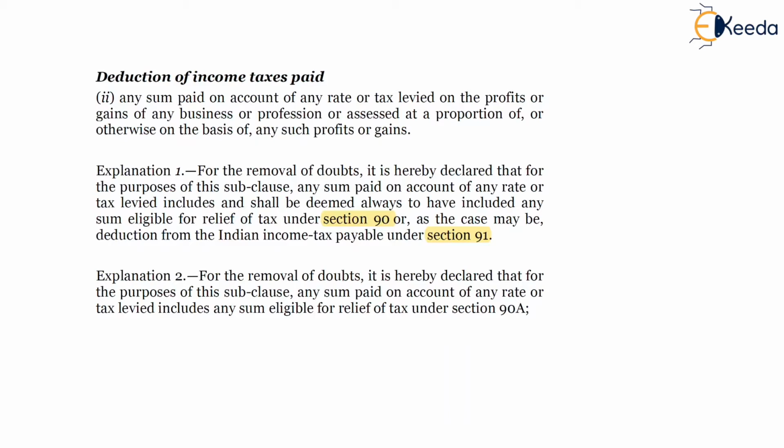So explanation 1 says that where taxes have been paid outside India, deduction of the same won't be available to the assessee as per section 40A(2). And explanation 2 is related to section 90A, which is again related to taxes paid outside India and relief provided under section 90A.